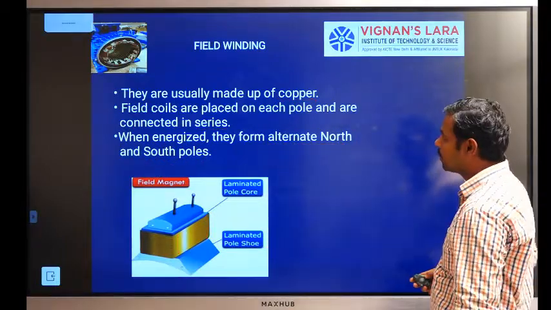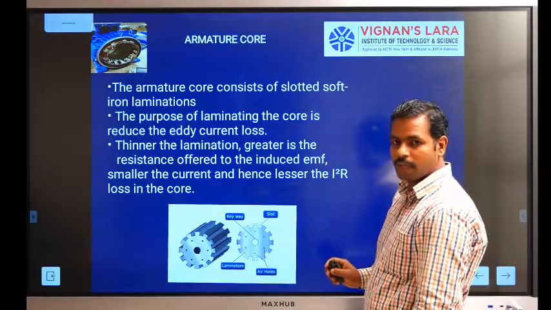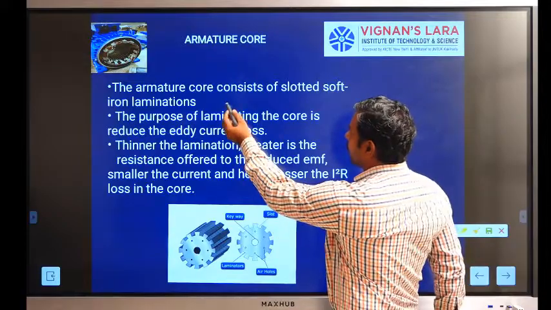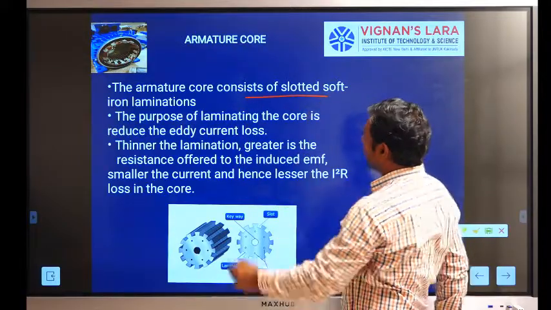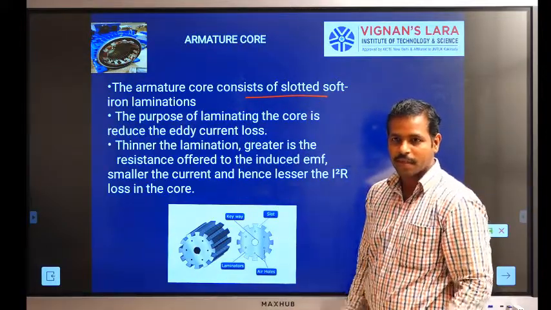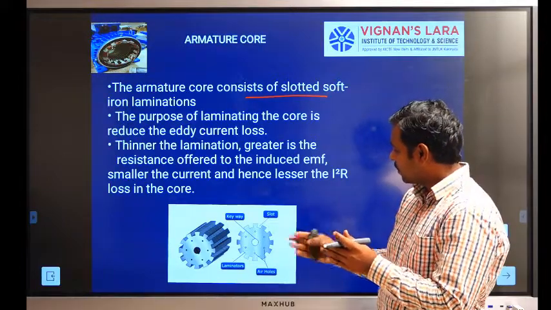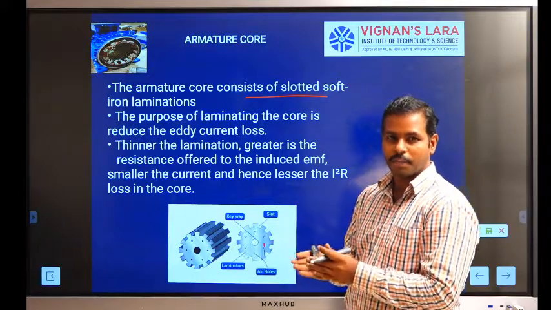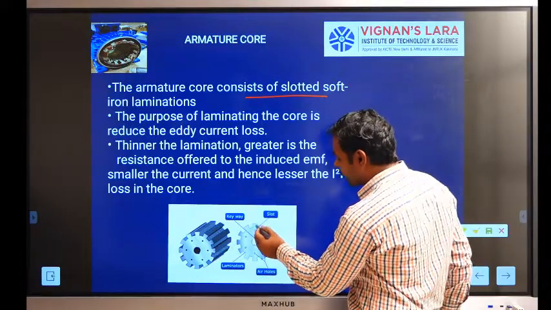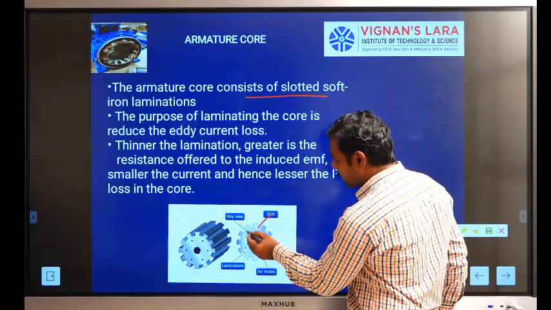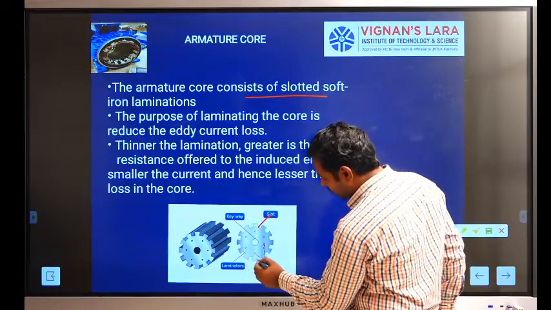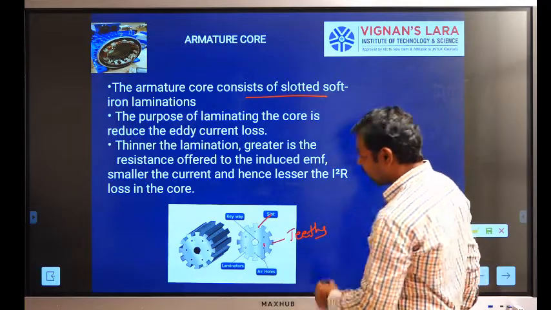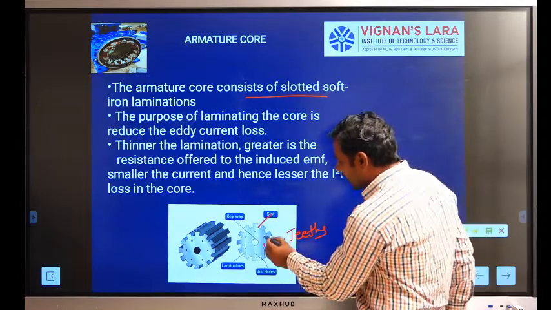Another one is the armature core. The armature core consists of slotted soft iron laminations. A bunch of sheets is formed together to form an armature core, which consists of slots as well as teeth. So these are the teeth, and these are the air ducts.